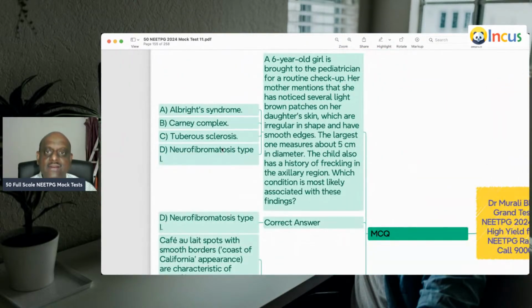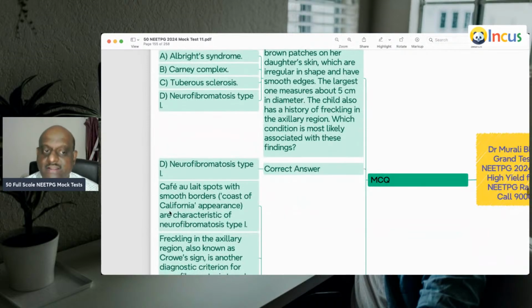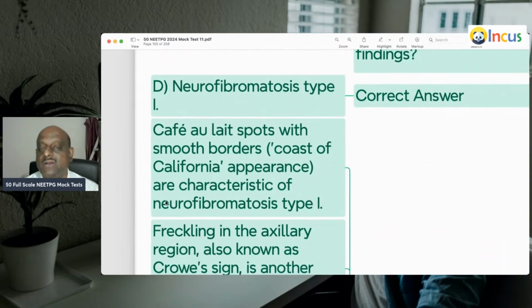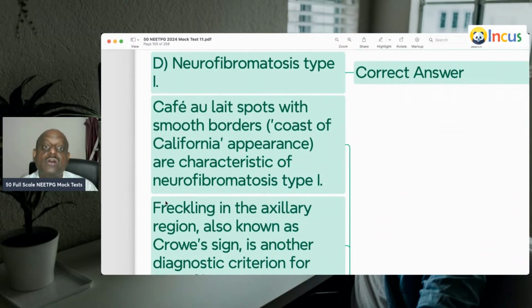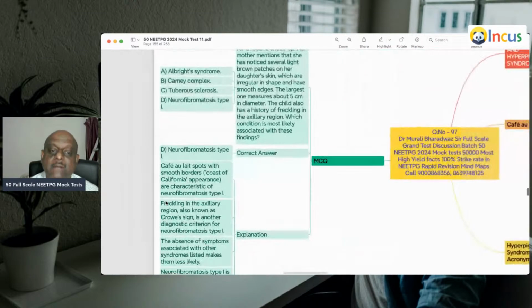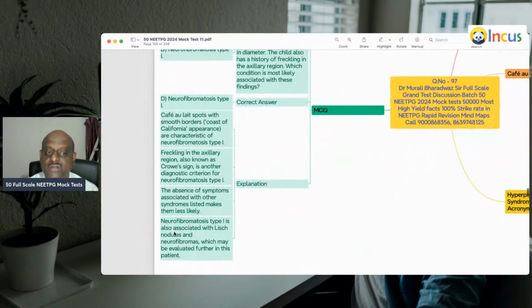A 6-year-old is brought to the pediatrician. Typically irregular shaped, smooth-edged, light brown patches. What are they? Café-au-lait spots with smooth borders. It's called the coast of California appearance. These are characteristic of neurofibromatosis type 1, which is what you need to remember.